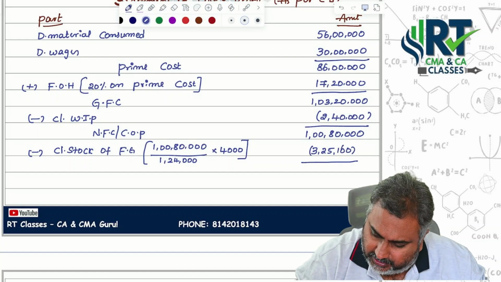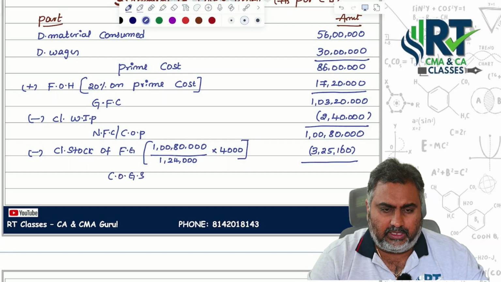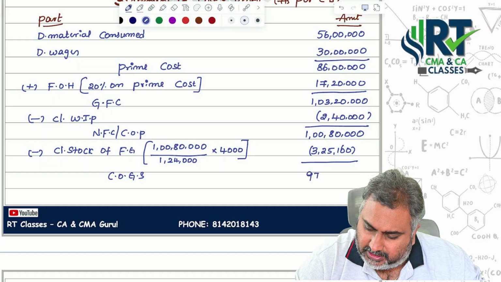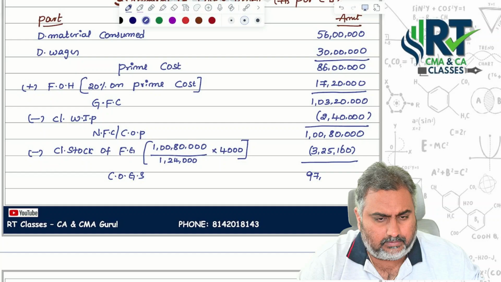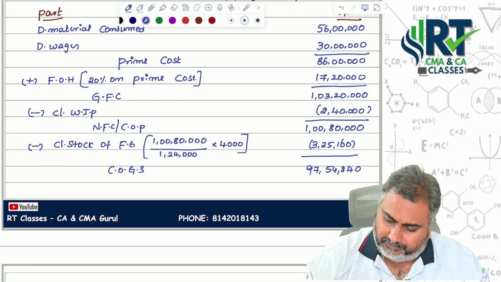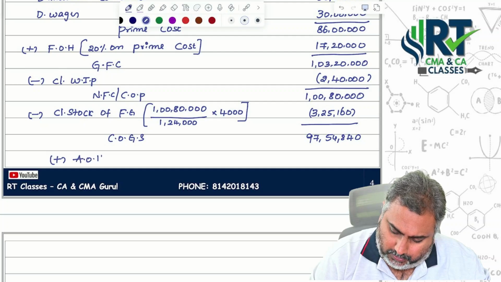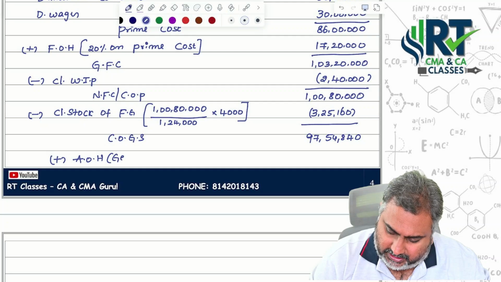Deduct it, and you get the cost of goods sold, 97,54,840.